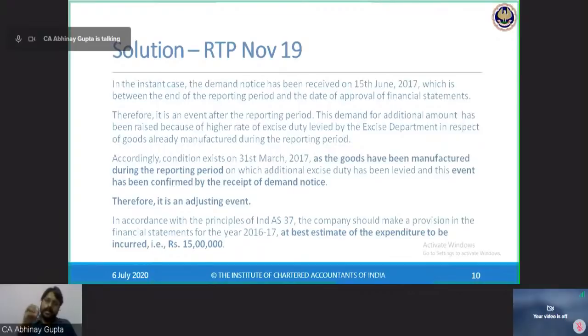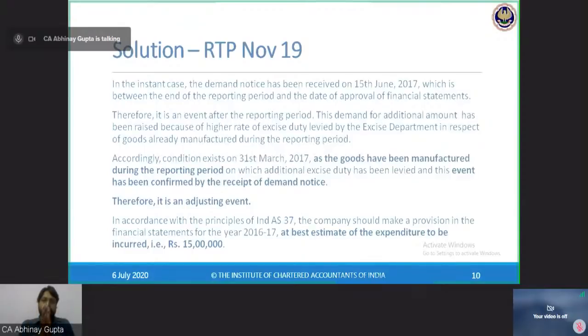Then Ind AS 37 allows, instead of making a 28 lakh provision which is raised by the excise department, that we only need to make a 15 lakh provision, which is the best management estimate. This is required by Ind AS 37, that we need to make the provision for the best management estimate. So 15 lakh adjustment would be made to my accounts.